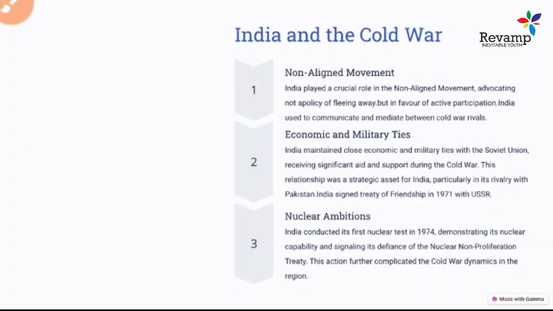And when the Non-Proliferation Treaty, the NPT, was sought to be imposed by the five permanent members, India clearly rejected it and called it very discriminatory, because it discriminates across the whole world, where five countries would have nuclear weapons and other countries could not. So this is a clear discrimination between these countries. So the nuclear ambition of India also led to a lot of issues in Cold War dynamics. These are the things that happened during the Cold War phase.